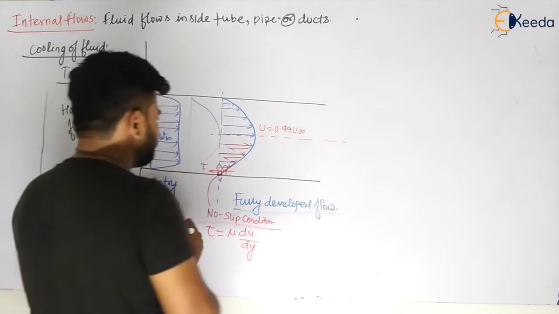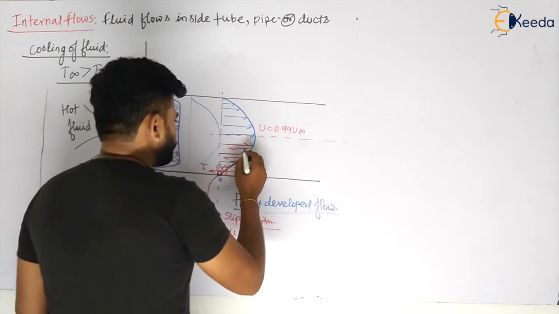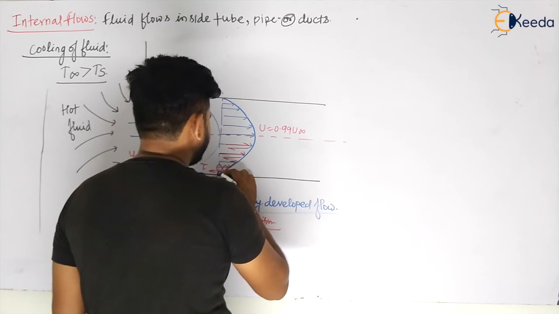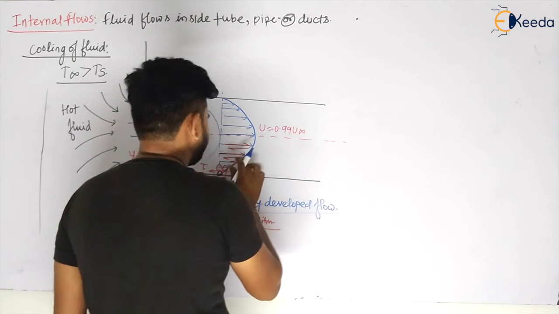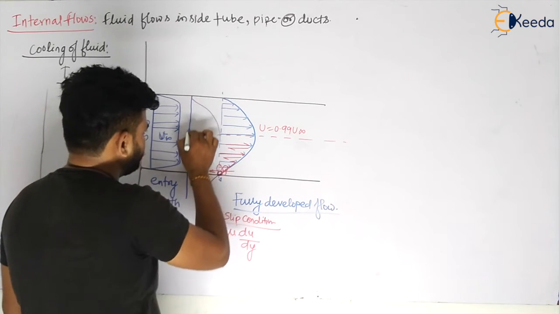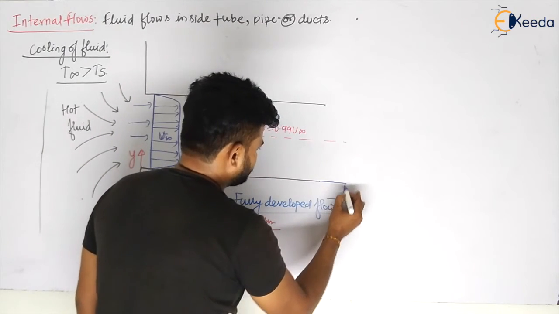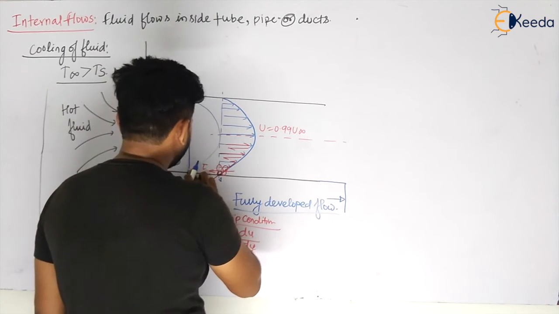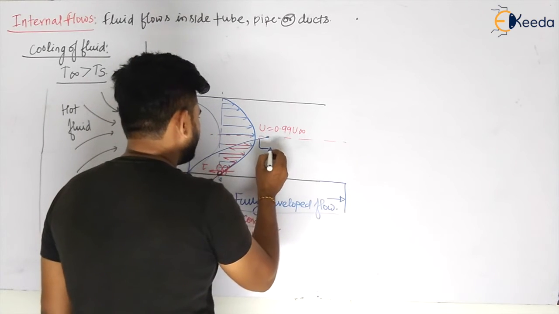Okay. Now, if you talk about the hydrodynamic boundary layer, the hydrodynamic boundary layer will be developed something like this. So I have analyzed this like this. Let us assume that there is fully developed flow, my dear students. Because I have shown you this here, this will be something like this. So this will be your hydrodynamic boundary layer.